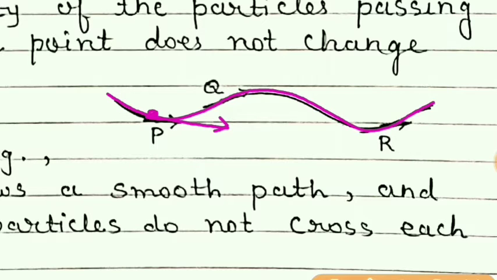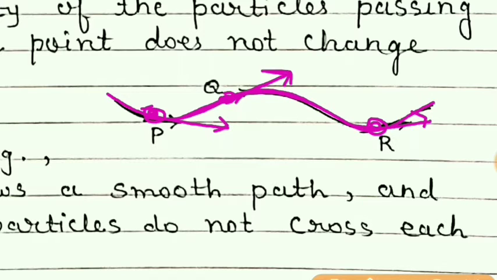But when the same fluid particle is reaching at point Q, its magnitude and direction of velocity is different. And here you can see the velocity is in this direction. Once again, the same fluid particle when it reaches at point R, once again its magnitude of velocity and direction will be different. So at these points P, Q and R, same fluid element may have different velocities with different directions.